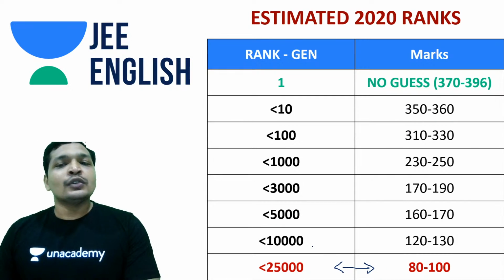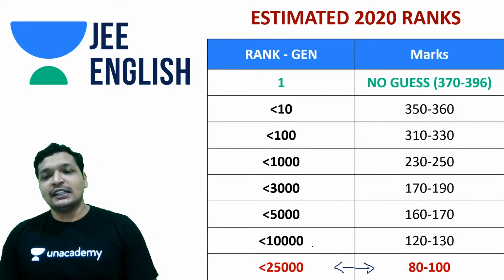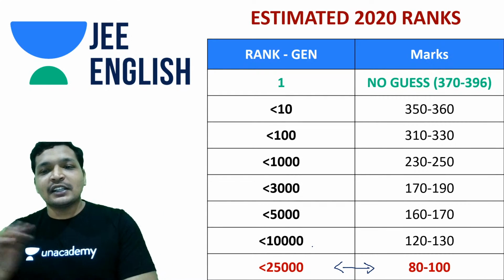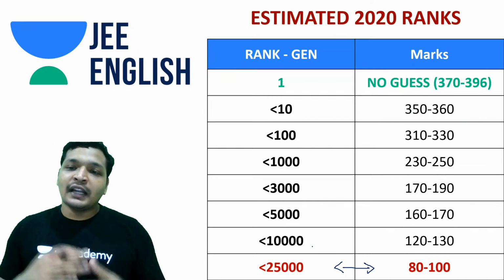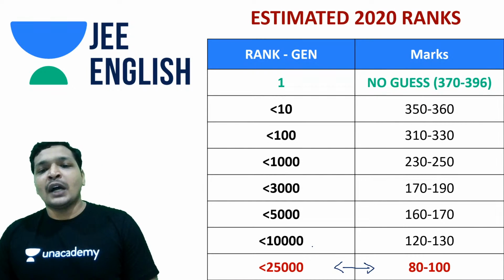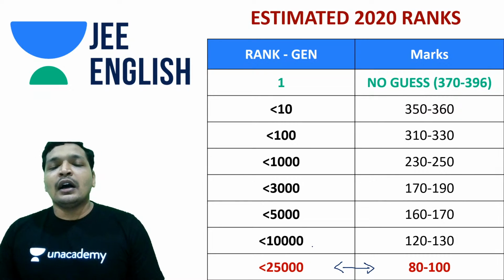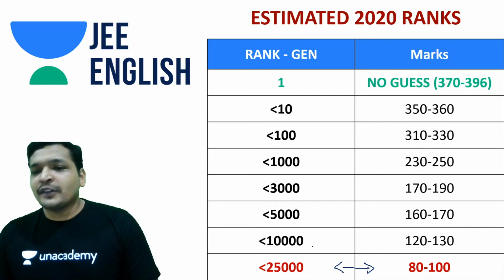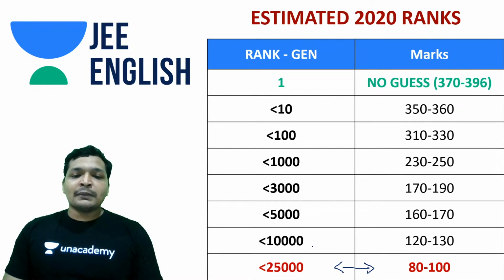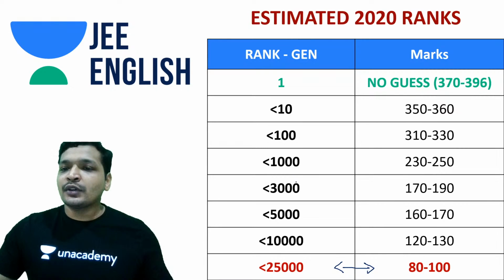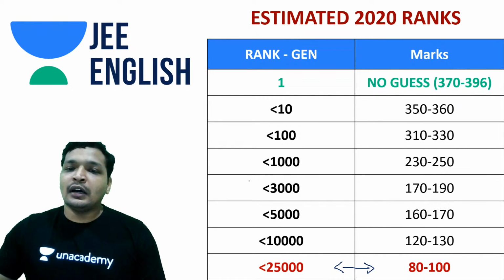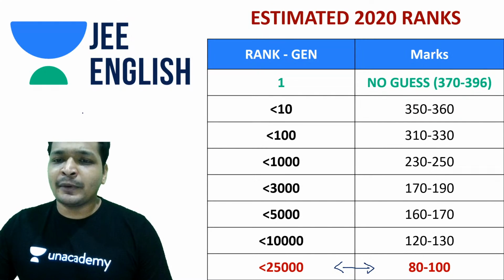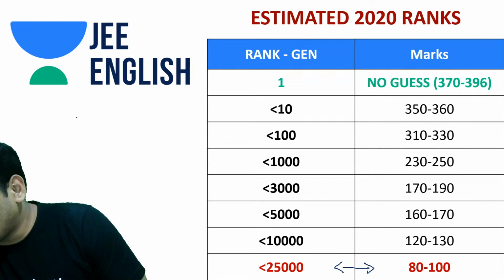So yes, guys, this is the estimated rank prediction. What I'm guessing is maybe the topper will score anywhere around 370 to 396. This is a sheer prediction, there is no analysis around it. The only analysis is that the paper was clear, there was a hell of a lot of clarity. Maybe sometimes less time might have to be spent, and students were really competitive this time. So I'm assuming the topper might score around 396, but that does not imply the paper was really competitive, given that the paper was lengthier. The second paper had a lot of questions.